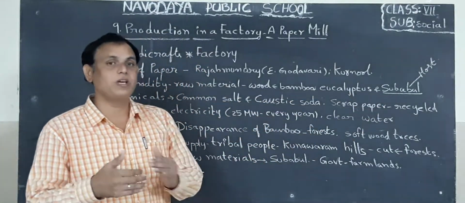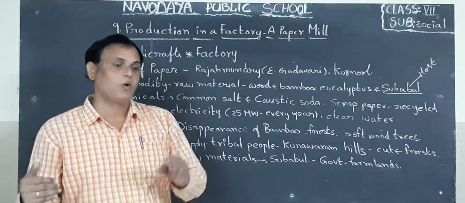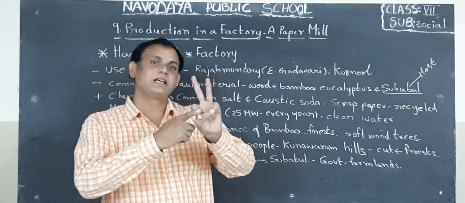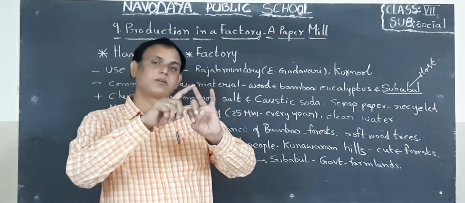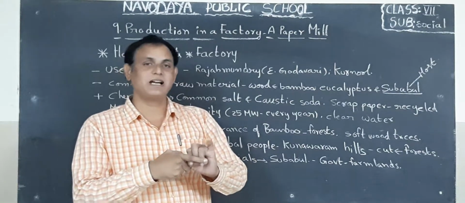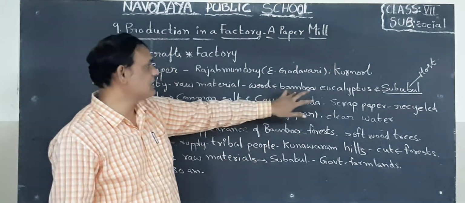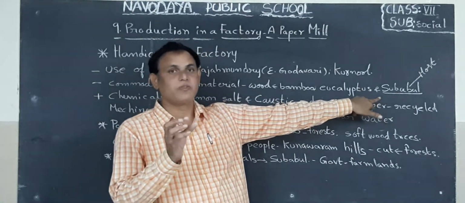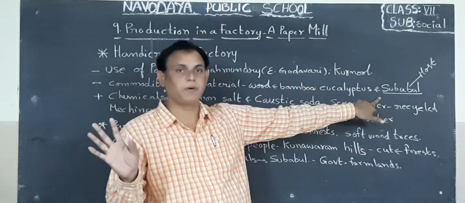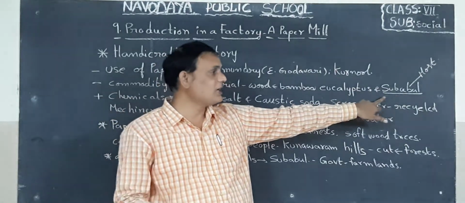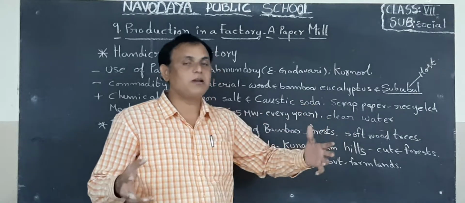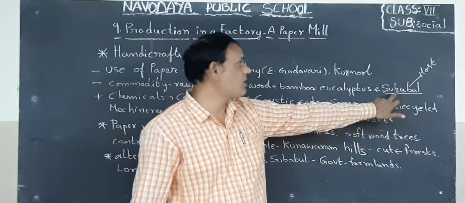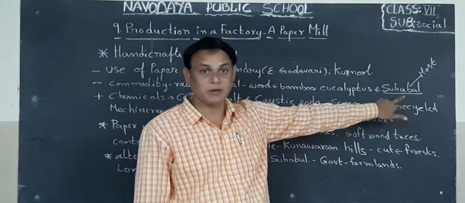From this wood we are making paper in the paper mill, children. What are the three trees here? Here bamboo tree, eucalyptus tree and also subabul tree. What is that? Subabul tree. So these three trees are used for wood. This wood is used for making paper in paper mills. Next one, nowadays at present we are abundantly using subabul wood for making paper. So subabul is the most important one at present.